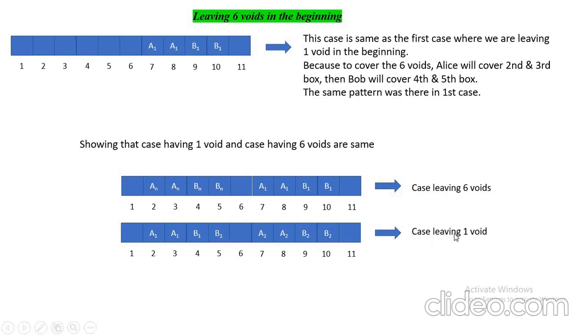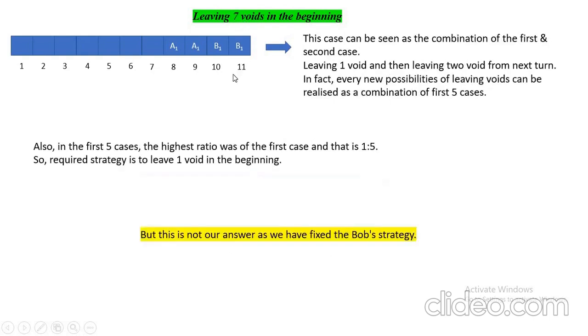And this is the case where we have left 1 void. There also A1, B1, then A2, A2, B2, B2. Here we have assumed that Bob will follow Alice's tiles, so both cases come out the same. So the case where 6 voids are left is similar to the case where 7 voids are left. Leaving 7 voids in the beginning.